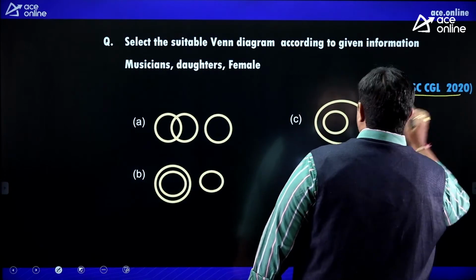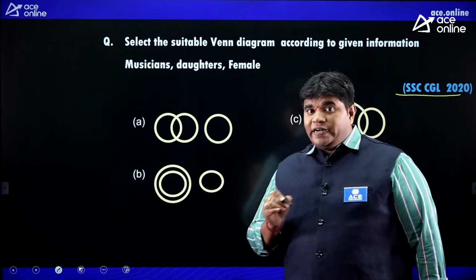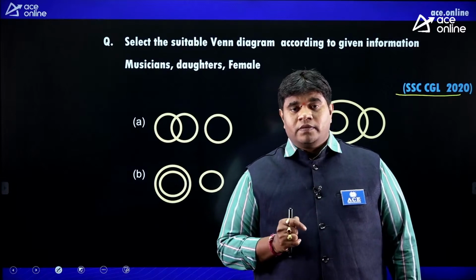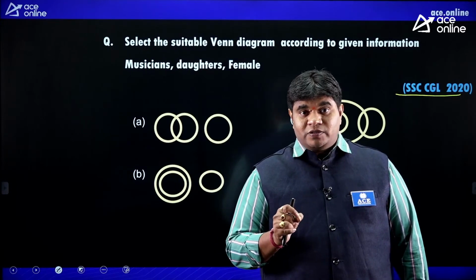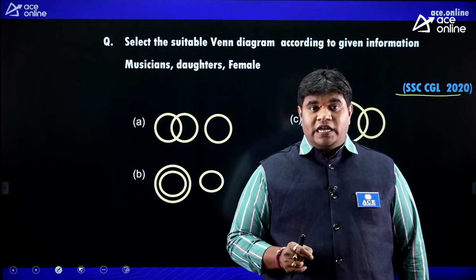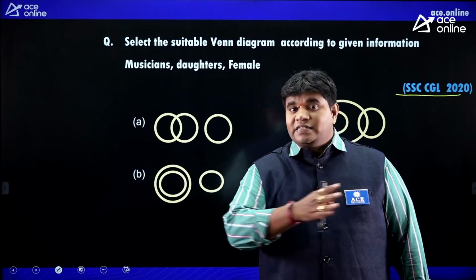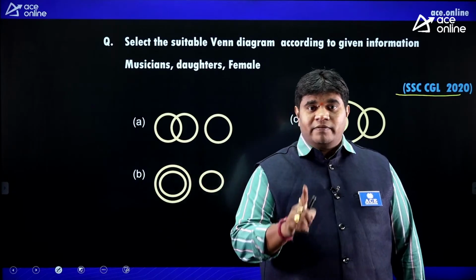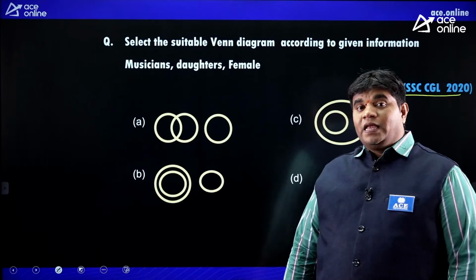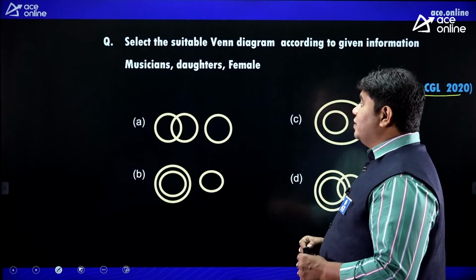Same 2020. Logical Venn diagram concept. Guarantee question. 99% it is a guarantee question. You can see it in any paper also. One logical Venn diagram question is guaranteed, based on the logical Venn diagram. Okay.